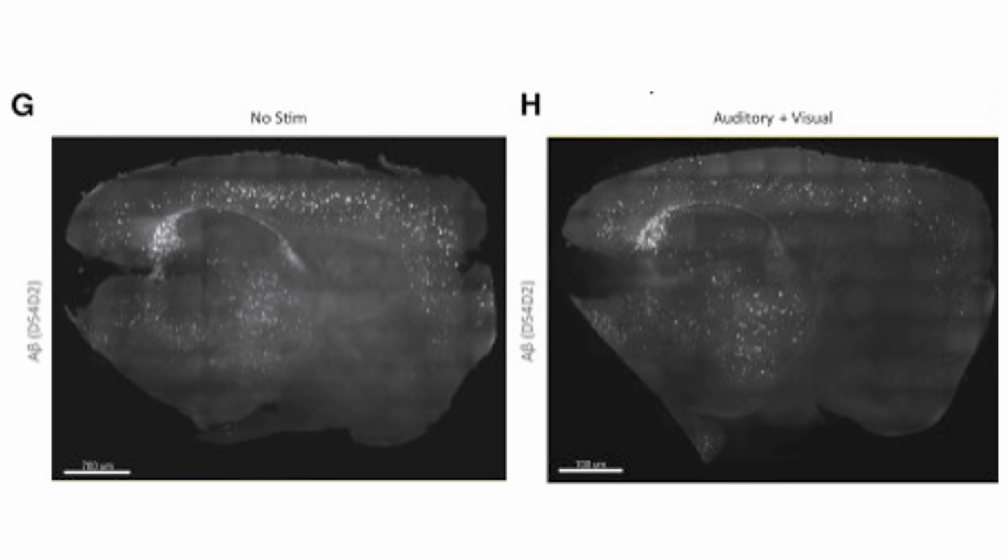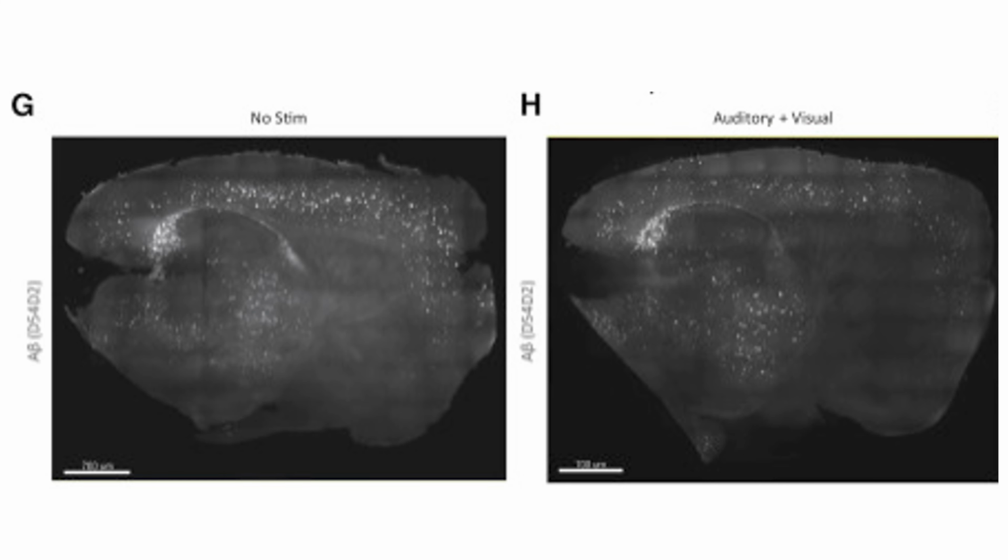Tissue clearing has also been really important for neurodegenerative disease research. So in this case, Anthony Mataral's team was investigating Alzheimer's disease in mice. And they wanted to see if we could treat Alzheimer's disease by giving the mice a combination of auditory and visual stimulation. And so they had mice that had the stimulation and mice that didn't, both affected by Alzheimer's disease. And then they cleared the brains of both groups of mice to see how much amyloid beta was in both groups. And we saw that these mice with no stimulation actually had more amyloid beta, the protein that accumulates in Alzheimer's disease, which is the white specks that we see here.